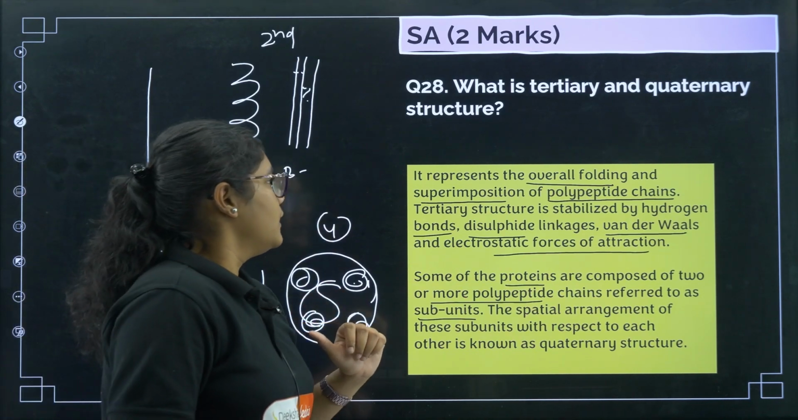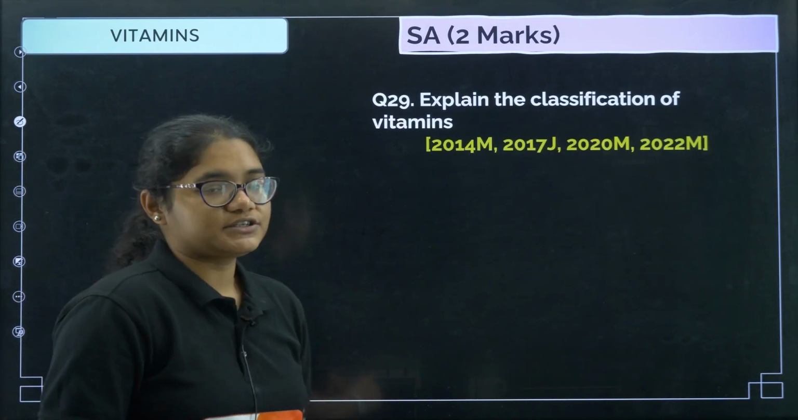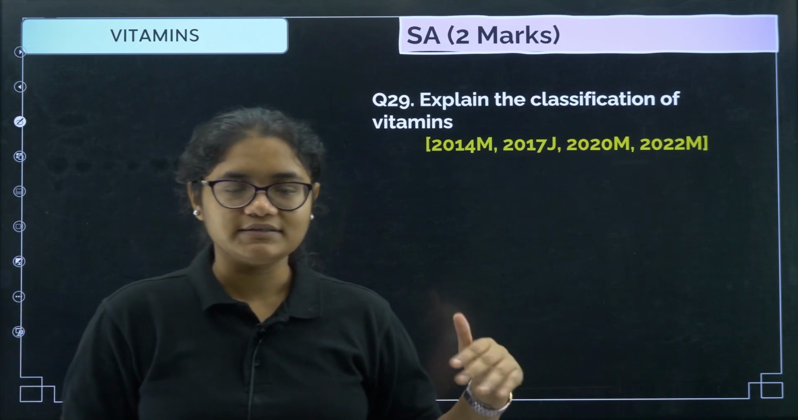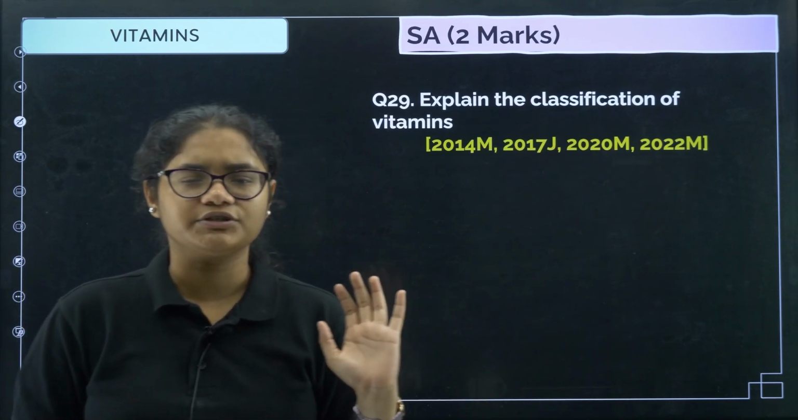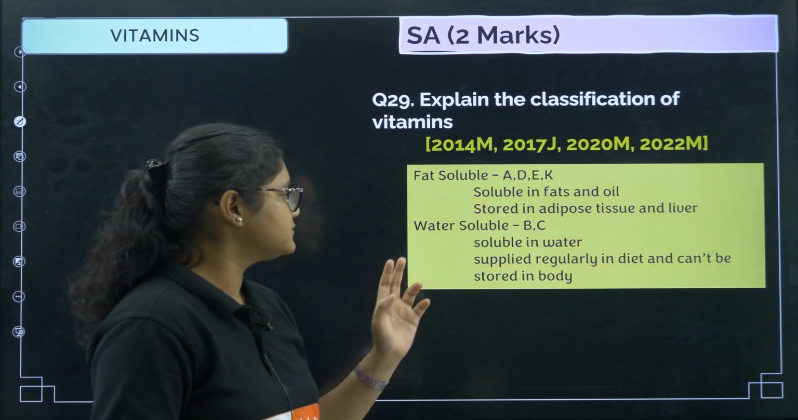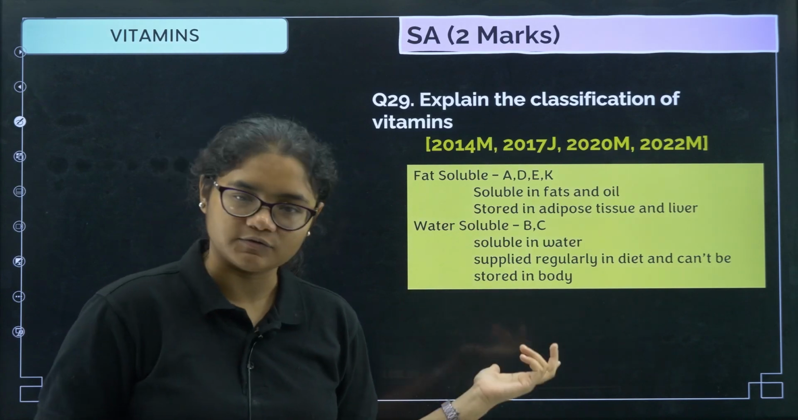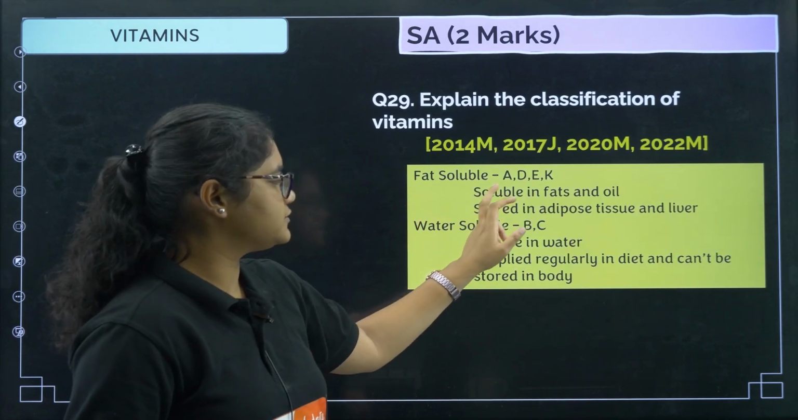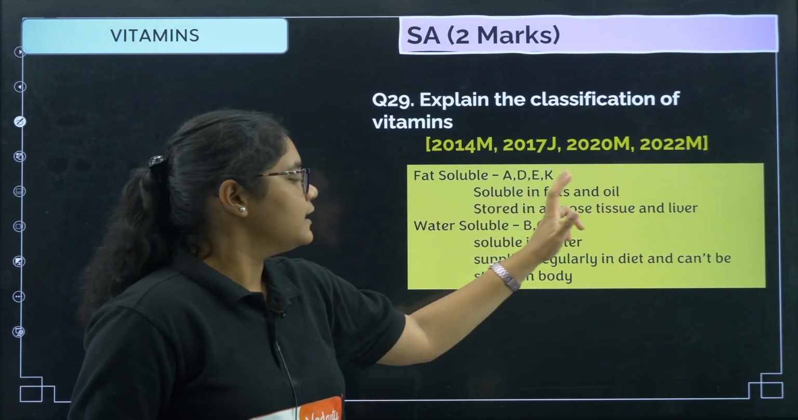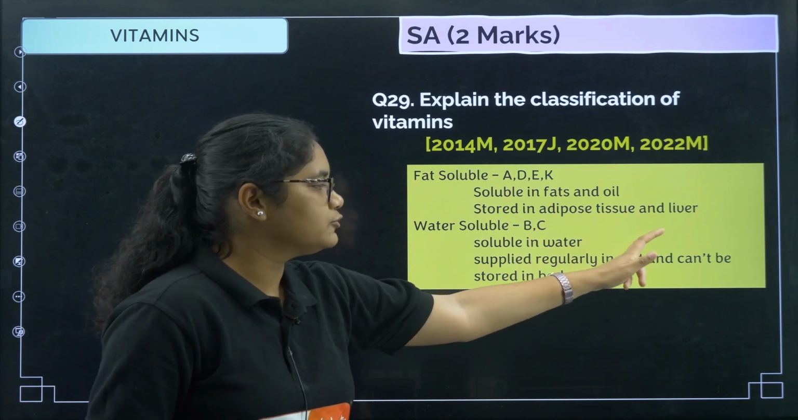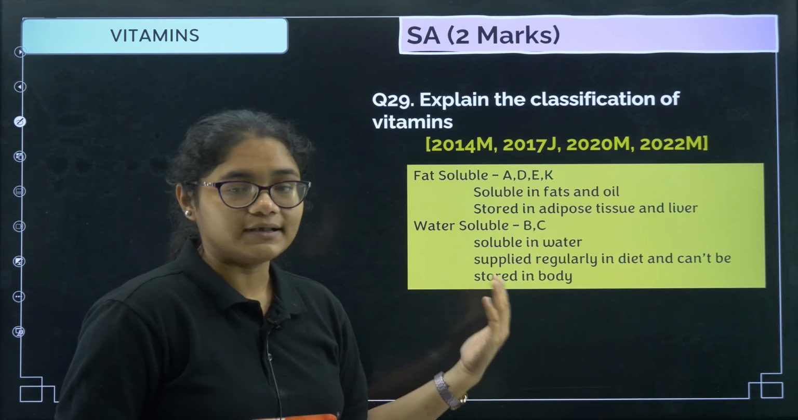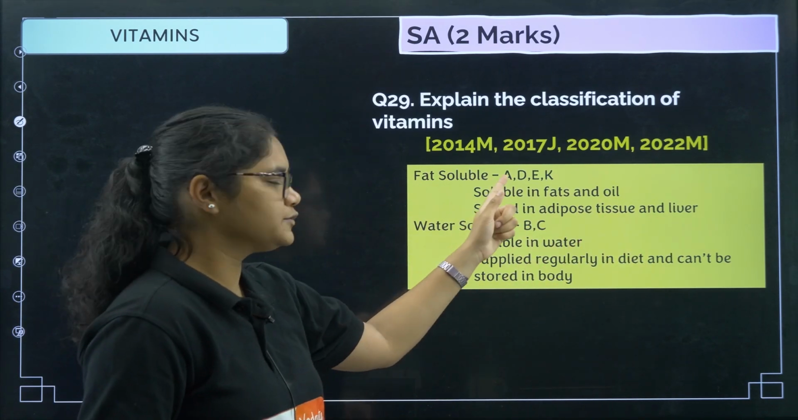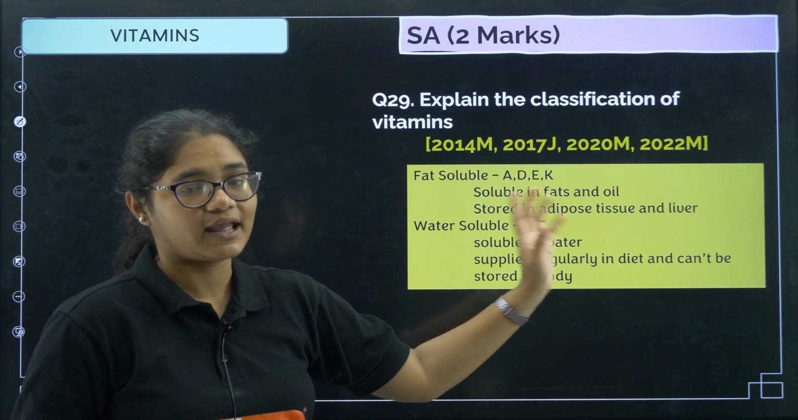Okay. Next, explain the classification of vitamins. So we are done with the proteins, now we will go towards vitamins. Classification of vitamins is very simple. You have 2 types, one is fat soluble and another is water soluble. Fat soluble vitamins are soluble in fats and oil. They can be stored in the adipose tissue and in the liver. Examples of fat soluble vitamins are vitamin A, D, E and K.